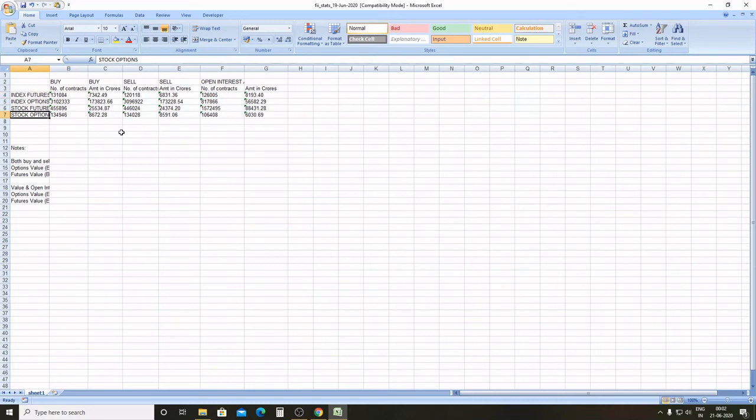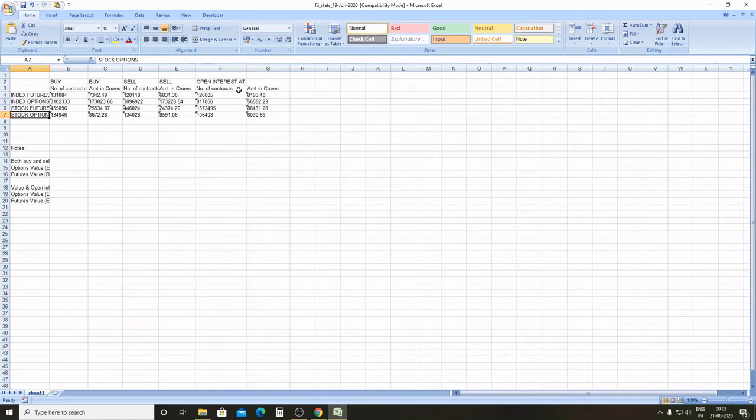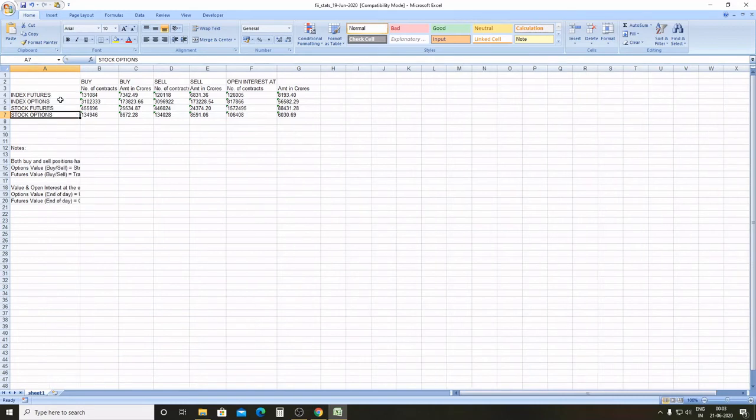You can conclude something which would definitely help you in getting some cues in advance, because these are the players which drive the market. This is the open interest wise positions in index futures of the FIIs, in index options by the FIIs, stock futures and stock options. And the value given here in crores shows that the net buying of index futures was about 7,342 crores. How that value is calculated is given here.